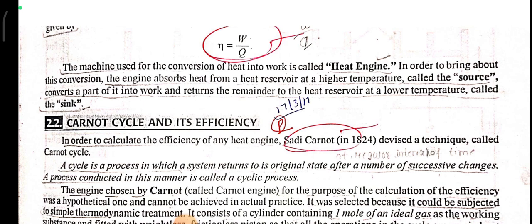The machine used for conversion of heat into work is called a heat engine. In order to bring about this conversion, the engine absorbs heat from a heat reservoir at a higher temperature called the source, converts a part into work, and returns the remainder to a heat reservoir at a lower temperature called the sink.